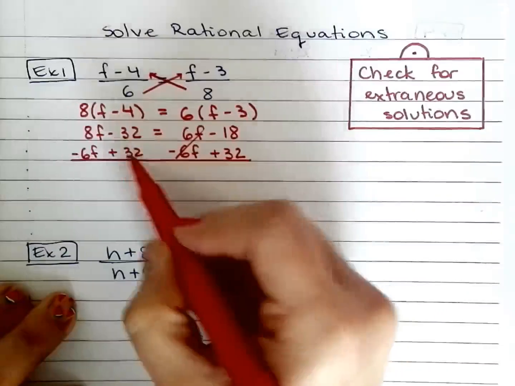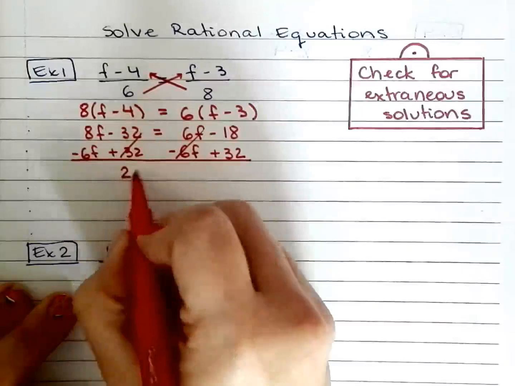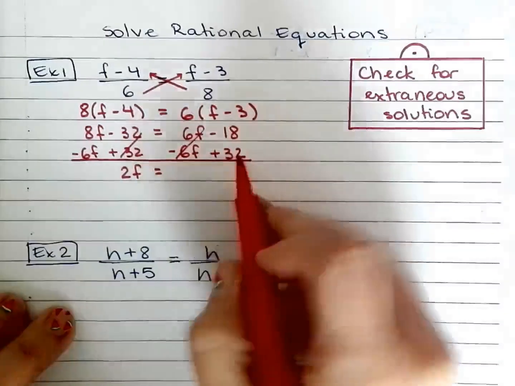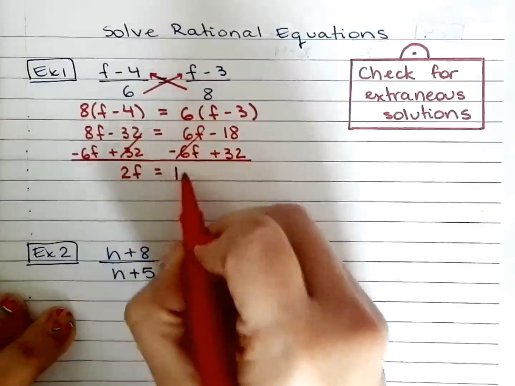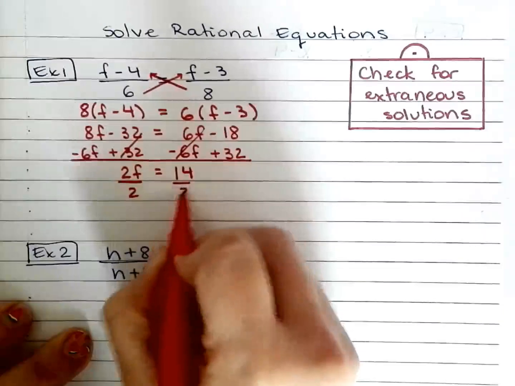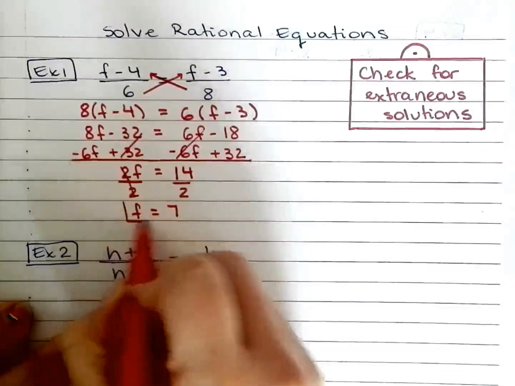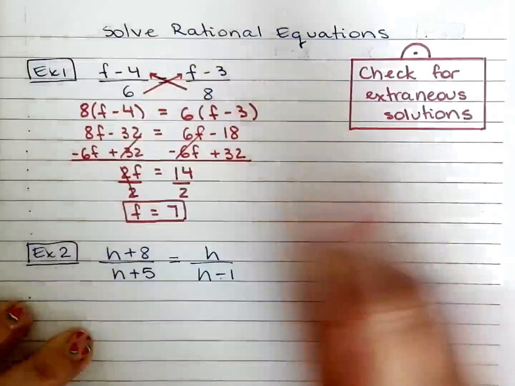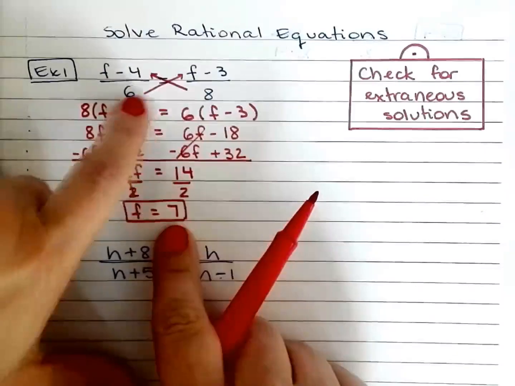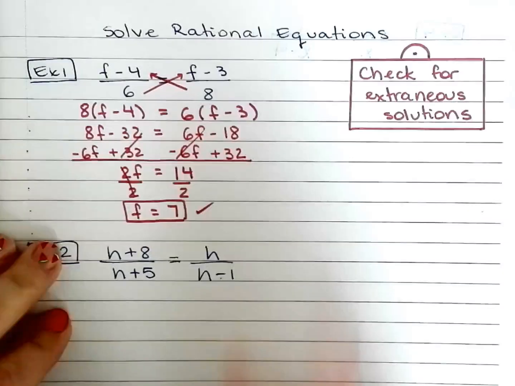That will give me 0. 8 take away 6 is 2f. Negative 38 plus 32 is 14. Divide by 2. That equals 1. f equals 7. Now, check. If I substitute 7, there's nothing in the denominator that will make the denominator equal 0. So you're good to go right there.